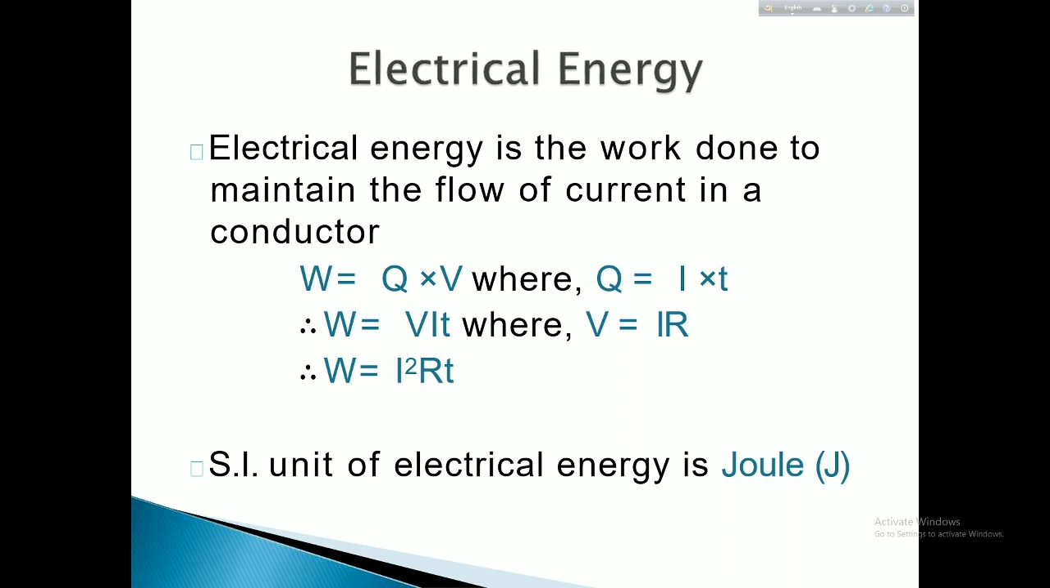Let's start another topic, electric energy. Before, for electric potential, we used the equation V equals W by Q. Electrical energy is similar to work done. So W equals Q into V. We already know Q equals I into T, and putting in V equals IR, we get W equal to I square RT. It has the same unit as work done in SI, called joule.